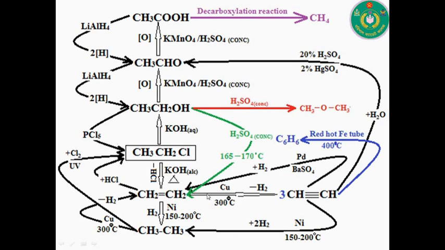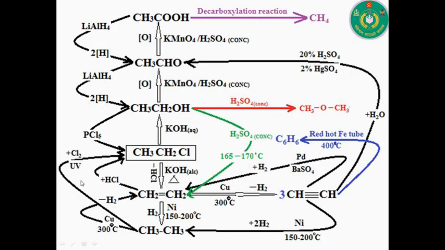If we use ethyne and pass it through a red hot iron tube at the temperature 400 degrees Celsius, then 3 molecules of ethyne are converted to benzene. Okay boys, now we apply these following rules for the preparation of organic compounds.